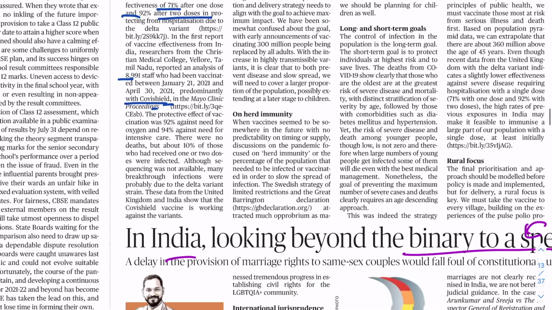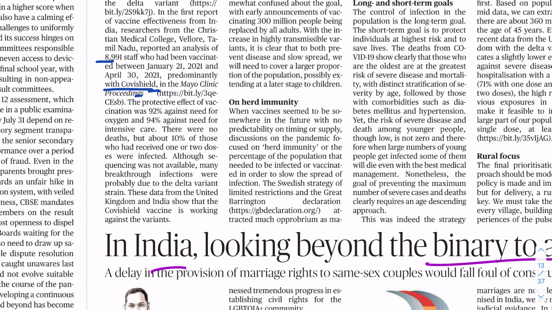The protective effect of vaccination was 92% against need for oxygen and 94% against need for intensive care. There were no deaths, but 10% of those who had received one or two doses were infected. Although sequencing was not available, many breakthrough infections were probably due to the Delta variant strain.